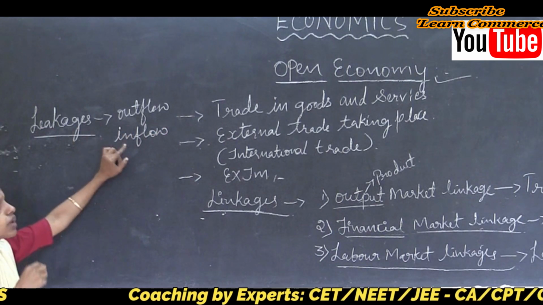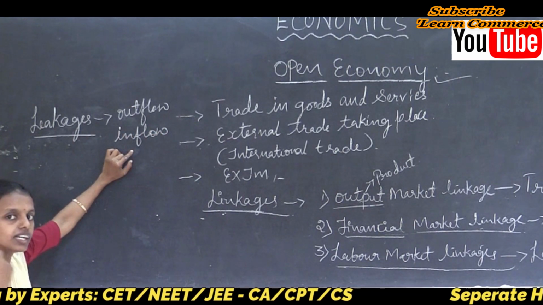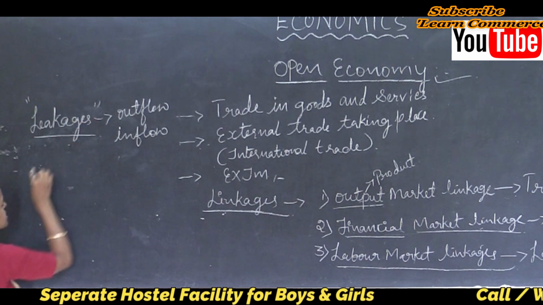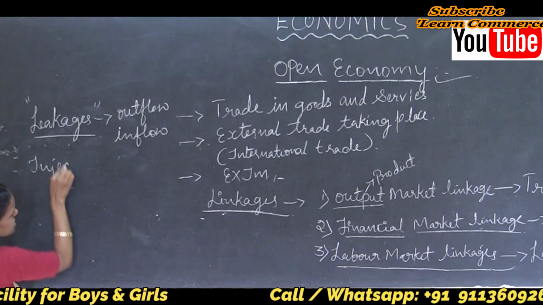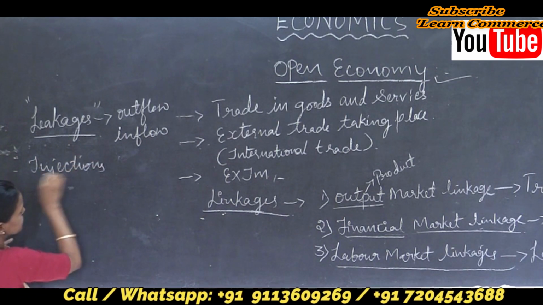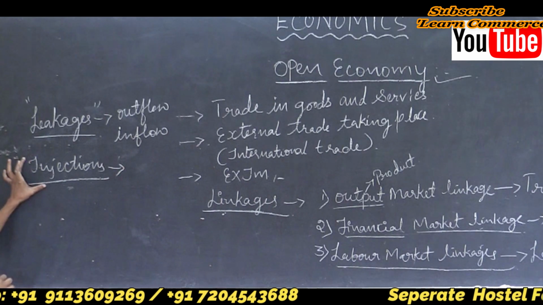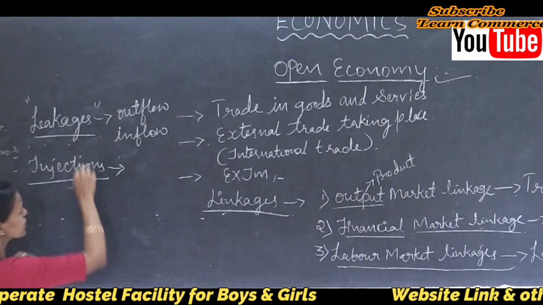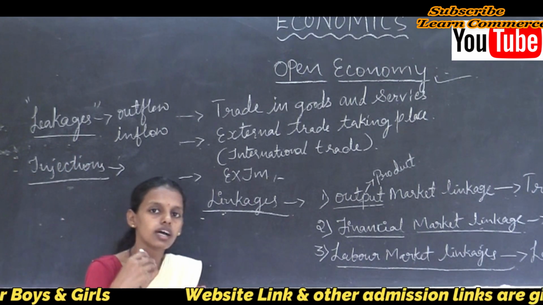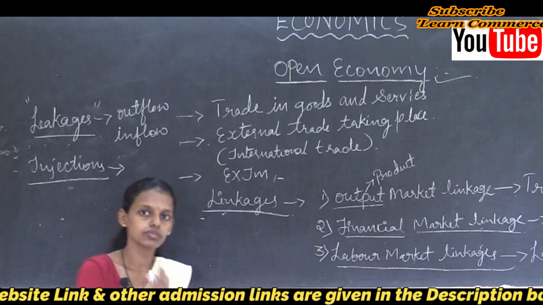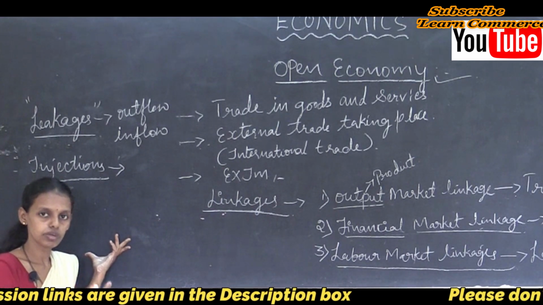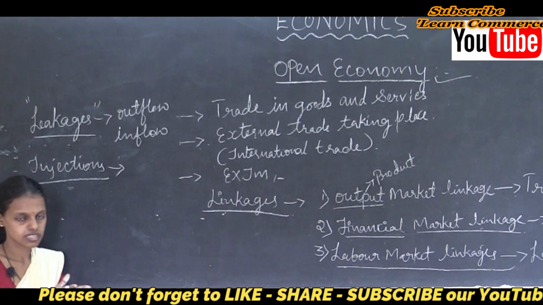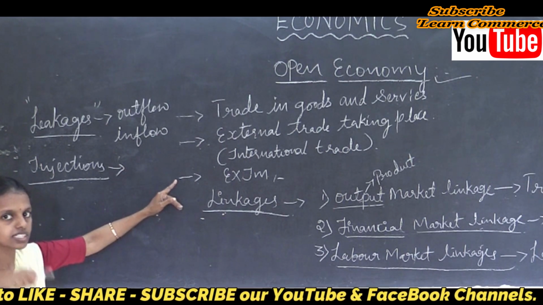We discussed real flow and money flow in the previous chapter, and those are the leakages. So what are the leakages and what are the injections in an open economy? Leakage is different, injection is different. Leakage is whatever goods we import from other countries, for which we pay factor payments, as I said in the circular flow.